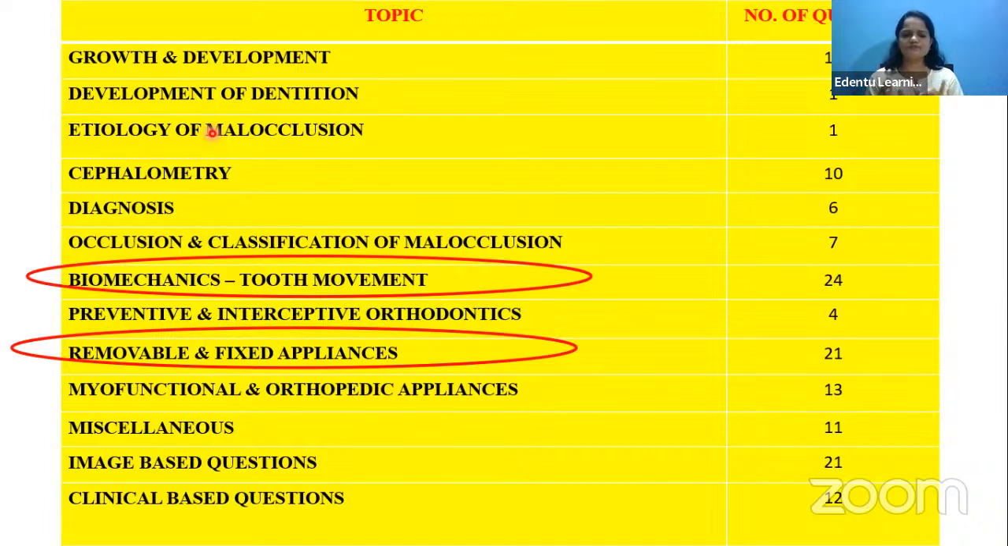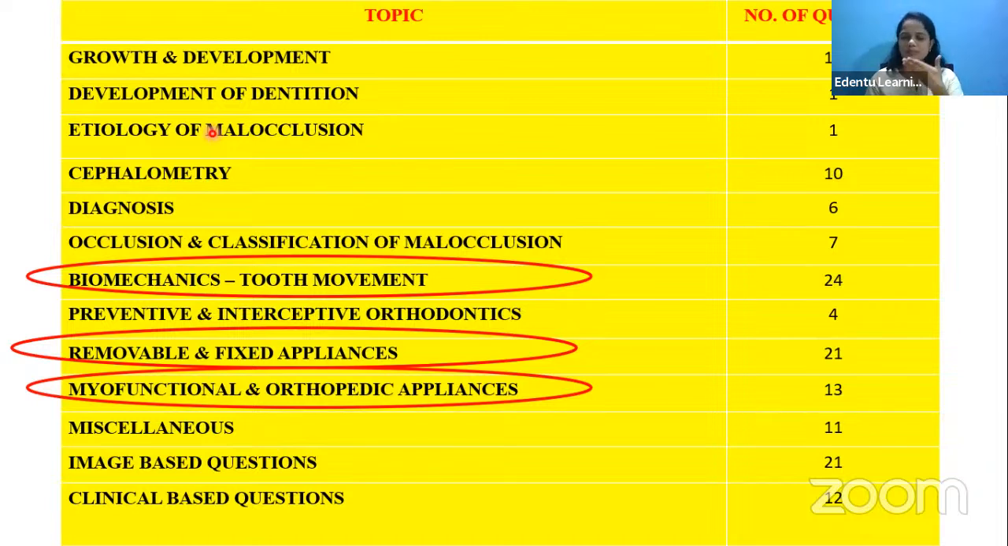So the first one you should mainly focus on is the biomechanics of tooth movement. Then you should focus on the removable and fixed appliances. Then next is the myofunctional and orthopedic appliances. The headgears, the image-based questions with headgears, face mask, and the chin cup and all that, those are favorite questions of examiners. So you should be focusing more on the myofunctional and orthopedic appliances also.